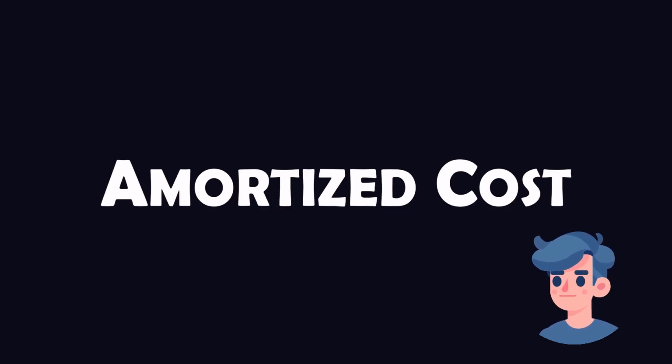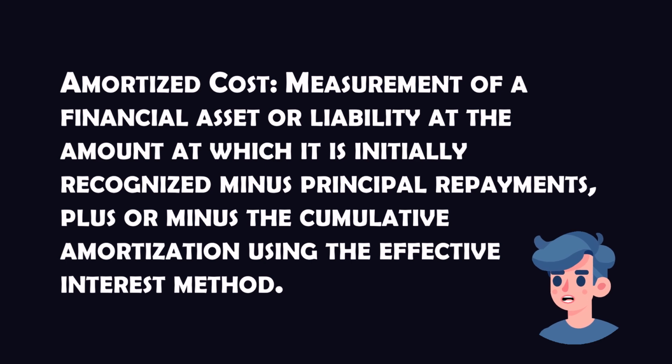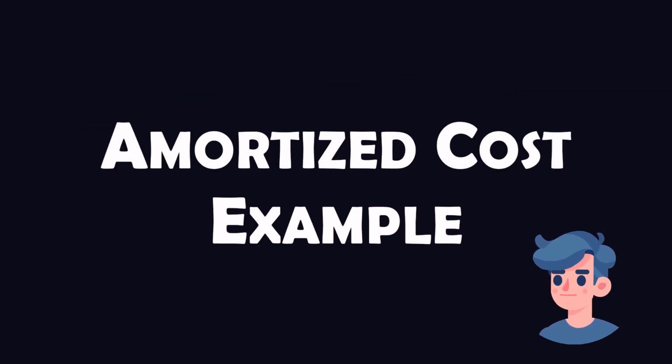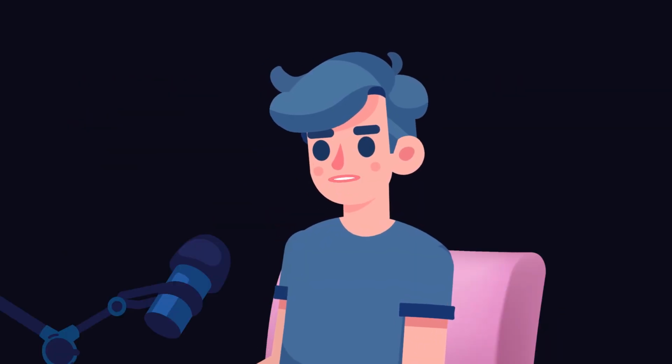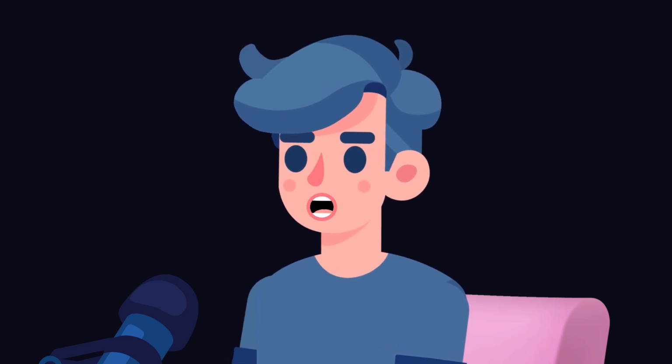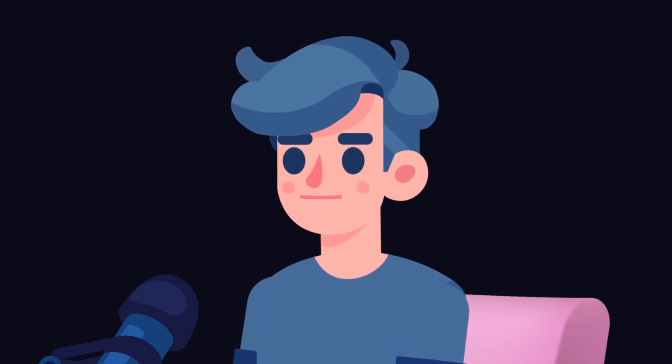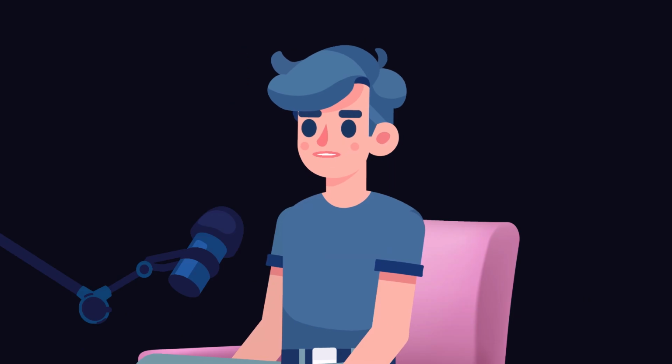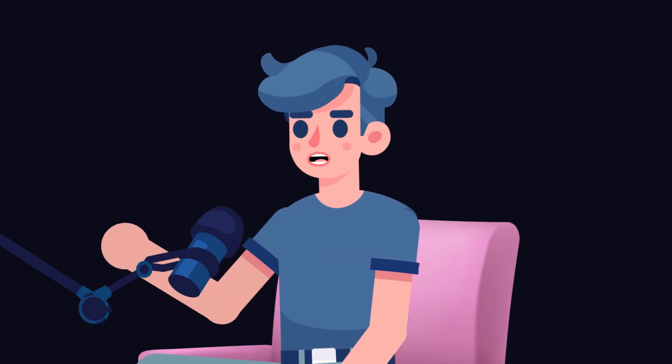Amortized cost. This category applies to financial assets held within a business model whose objective is to hold financial assets in order to collect contractual cash flows. Example: a company lends $100,000 at 5% interest per annum to be received annually for 5 years. The loan is classified at amortized cost because the company intends to hold the financial asset to collect the contractual cash flows. Every year, the company will recognize interest income of $5,000.